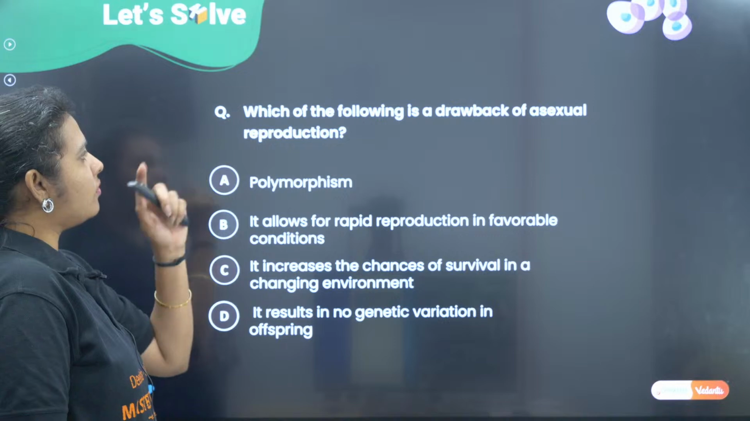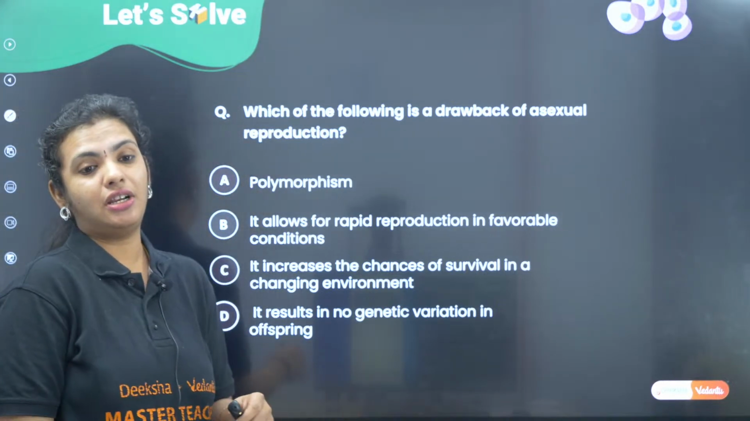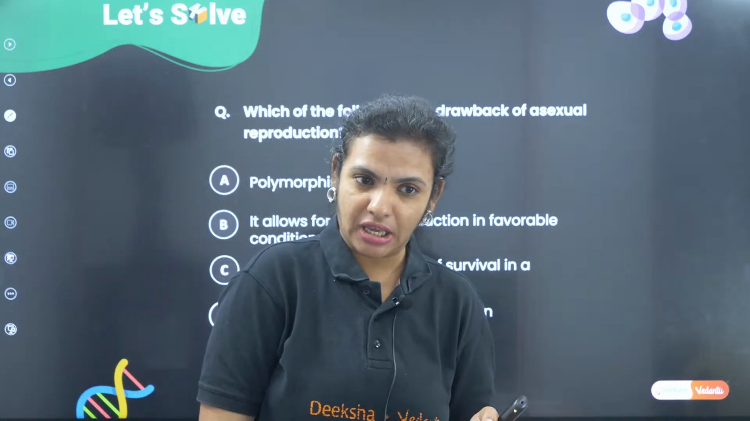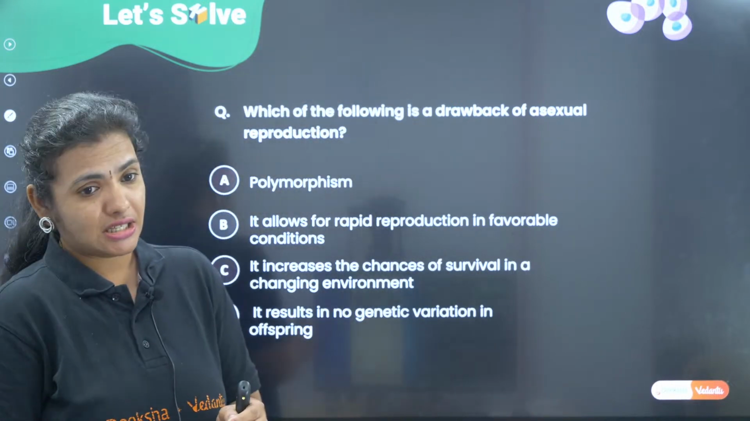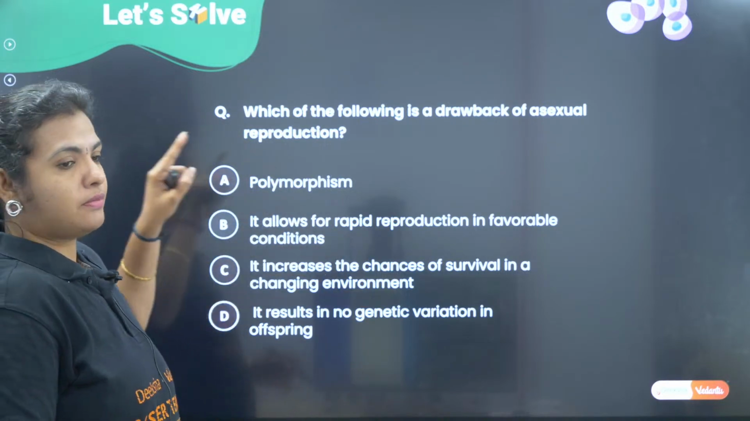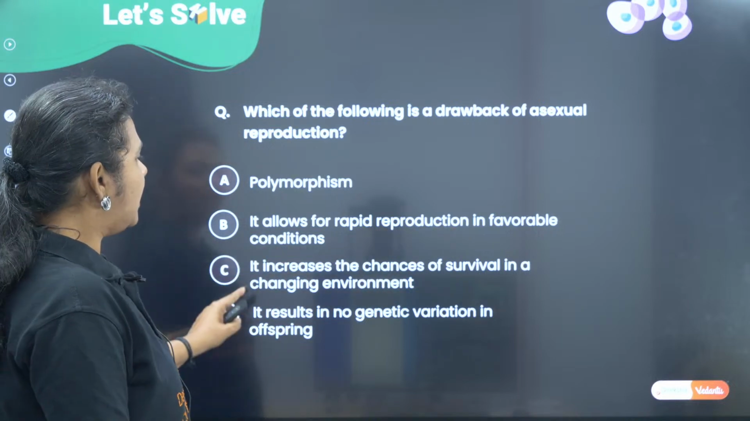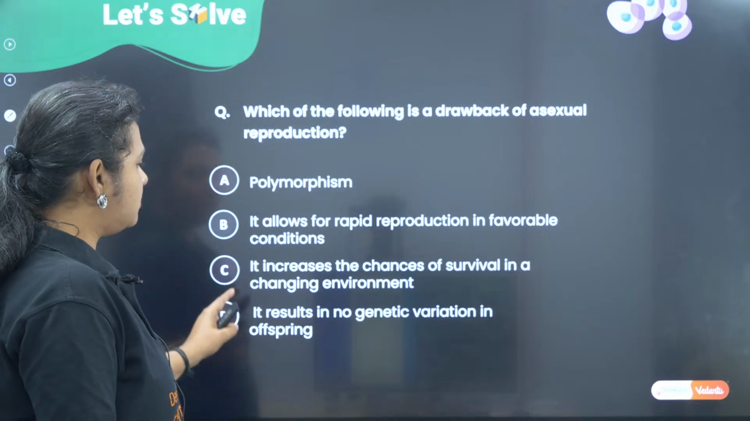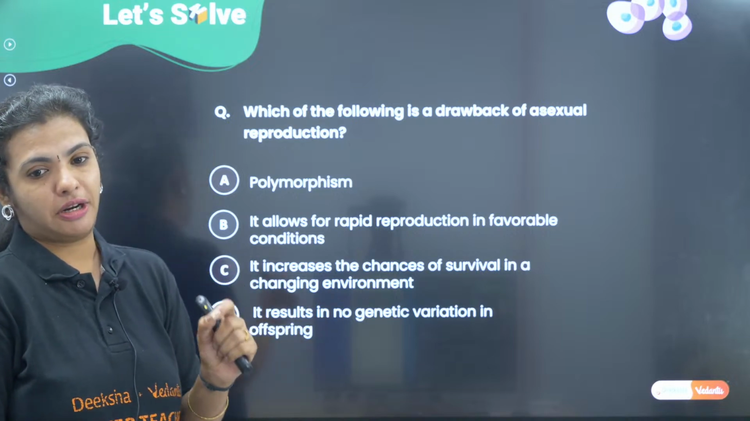Okay. Which of the following is a drawback of asexual reproduction? Okay. So asexual reproduction is happening. What is a drawback? Disadvantage. So what do you think is a disadvantage of asexual reproduction? Polymorphism. It allows for rapid reproduction in favorable conditions. It increases the chances of survival in a changing environment. It results in no genetic variation in the offspring.